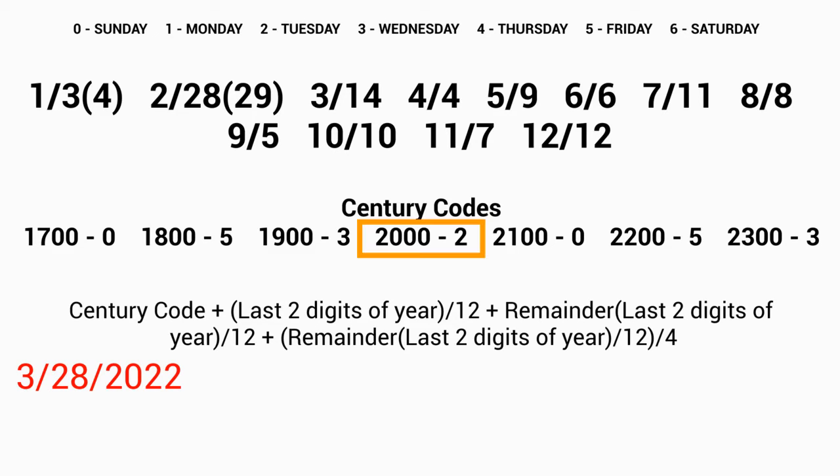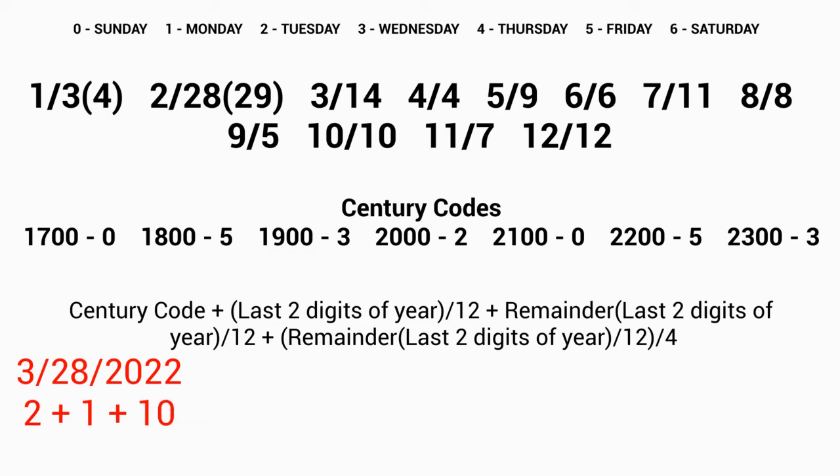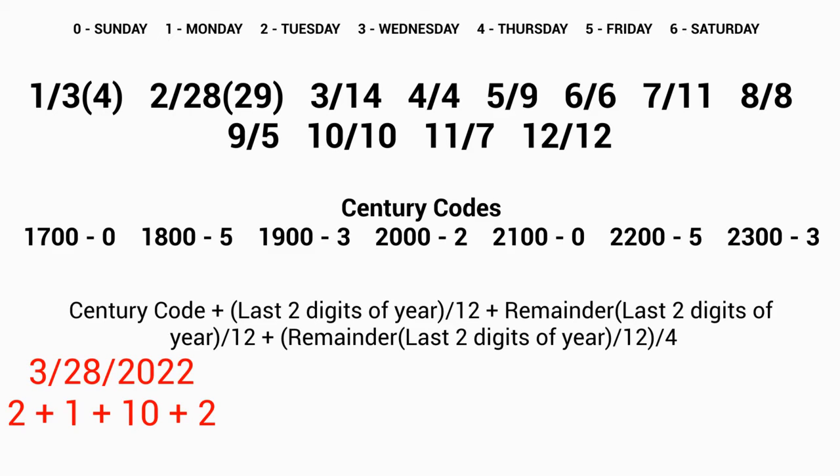The century code for this date is 2. Now we'll add 2 to the last two digits of the year divided by 12. Since 12 goes into 22 once, we'll do 2 plus 1. We'll also add the remainder of 10. And since 4 goes into 10 twice, we'll also add 2. Now we have 2 plus 1 plus 10 plus 2, which is 15.